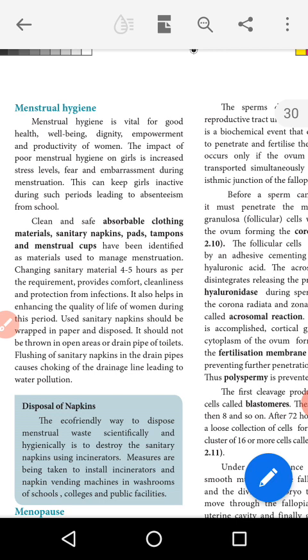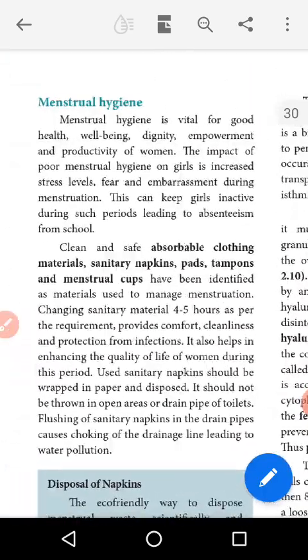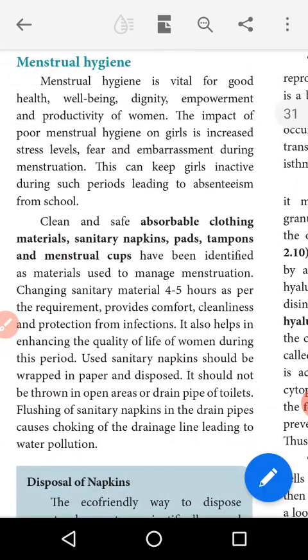The impact of poor menstrual hygiene on girls is that it increases stress levels, fear and embarrassment during menstruation. This can make girls inactive during the period, leading to absenteeism from school. So in this situation,